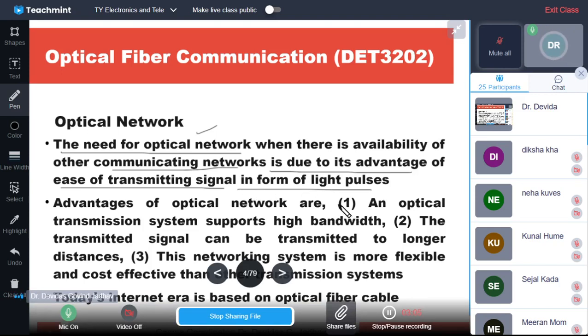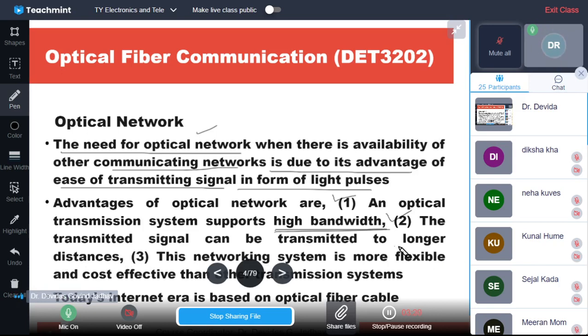So, what are the advantages of the optical network? An optical network transmission system supports high bandwidth. Okay. It is supporting high bandwidth, as we know, it is an advantage of the optical communication system. Yesterday we have discussed on this. The transmitted signal can be transmitted to longer distances.